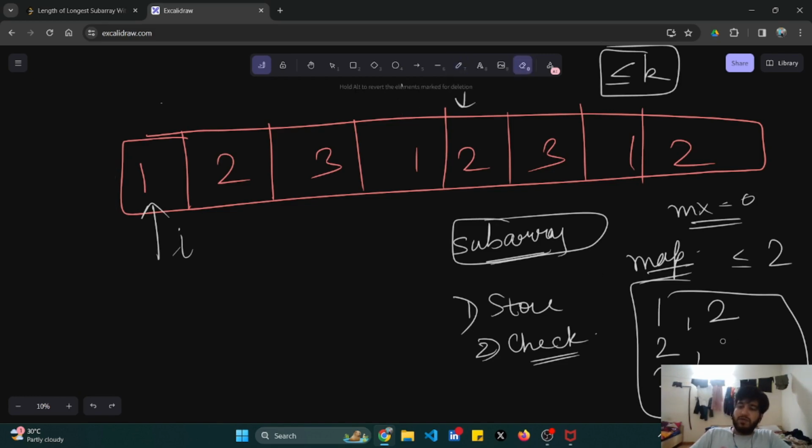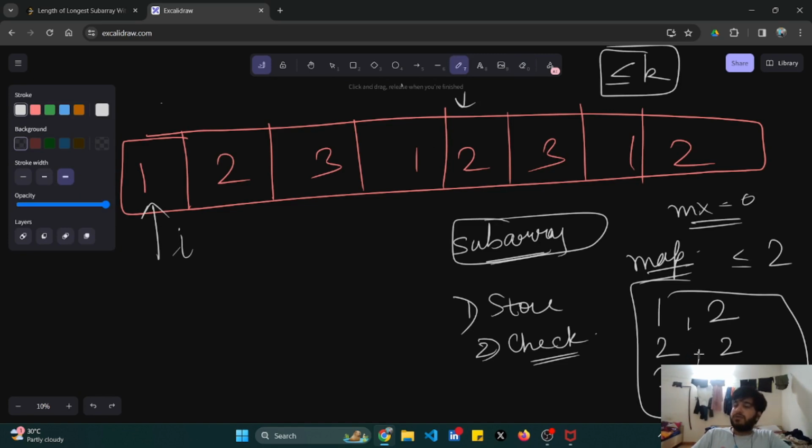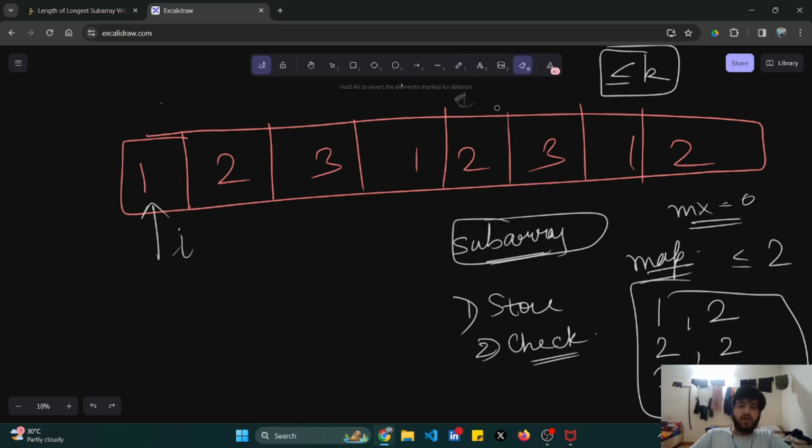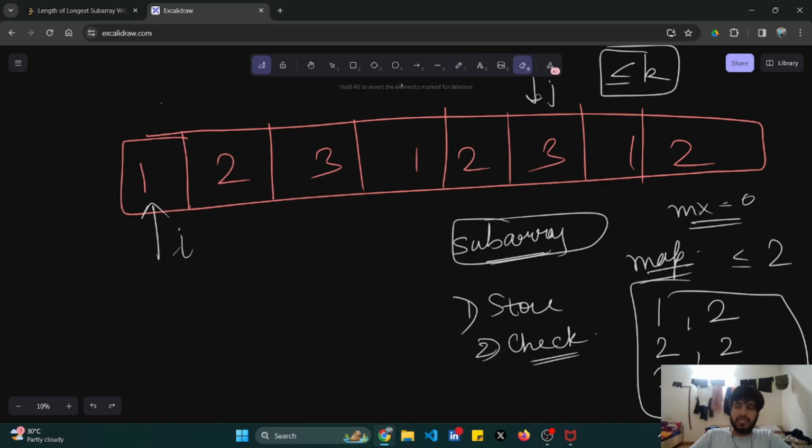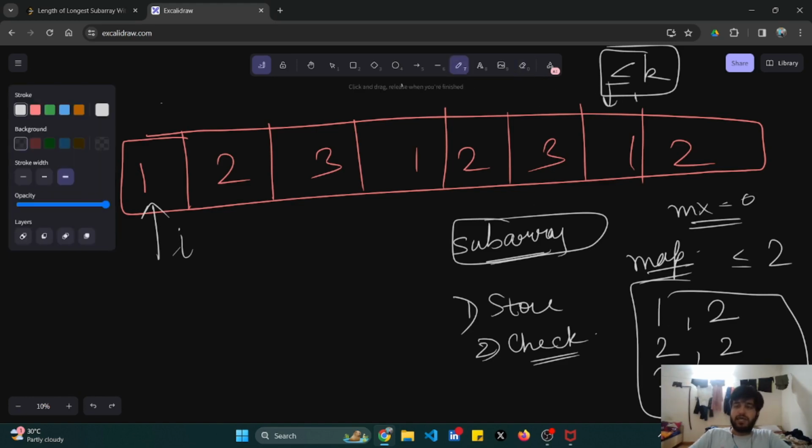I'll increase the frequency of 2. Are all the elements having a frequency less than or equal to 2? Yes. I'll still move forward. My j comes here. I'll increase the frequency. I'll still check whether all the elements have a frequency less than or equal to 2. Yes. Now I'll come to this point, and I'll again update my 1's frequency. So are all the frequencies less than or equal to 2? No. My 1's frequency is disrupting my answer.